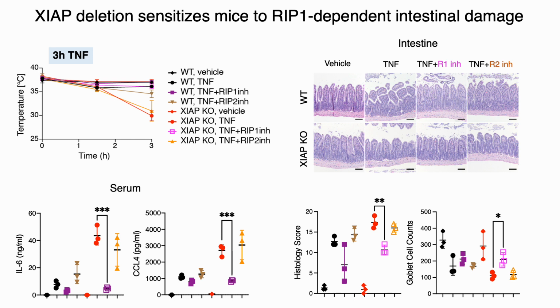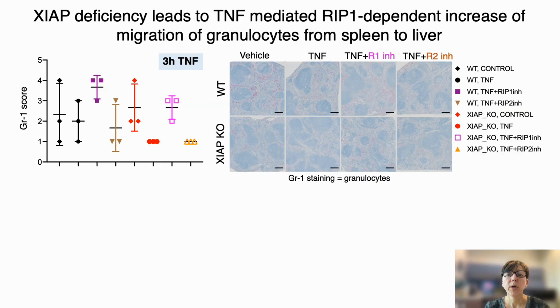Dosing of the RIP1 inhibitor prevented tissue damage with loss of goblet cells in intestines. Bearing in mind elevated levels of CCL4, we examined spleens of experimental animals and found that the RIP1 inhibitor blocked granulocyte depletion from spleens of XIAP knockout mice after TNF injection.